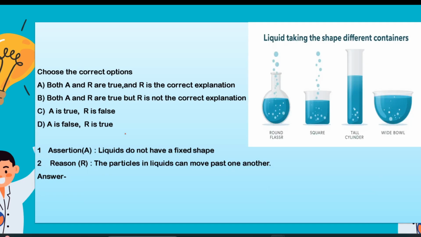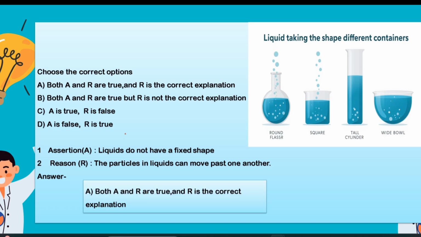Next, here you have a figurative representation also, that liquids take the shape of different containers. Based on that, the question says liquids do not have fixed shape. They always take the shape of the container, and the particles in the liquids can move past one another. Yes, that's why they take the shape of the container. So both A and R are true and R is the correct explanation.